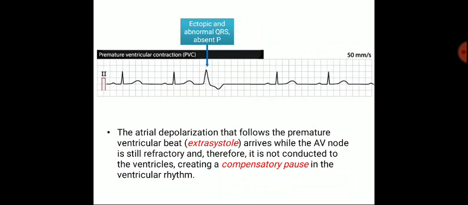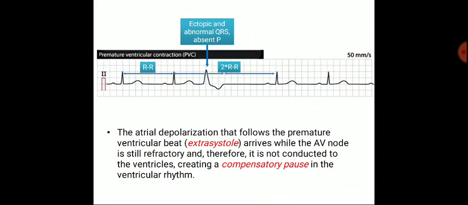In the diagram, we see that an ectopic and abnormal QRS wave is formed and there is absence of the P wave. A long RR interval is there, and two RR intervals are formed.